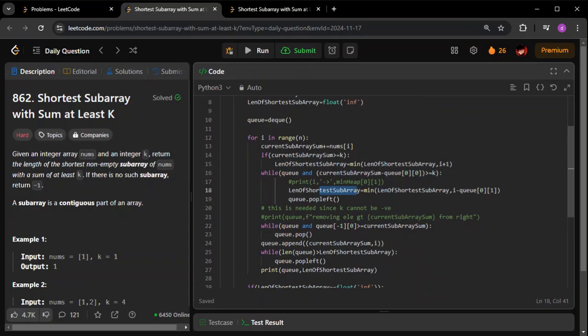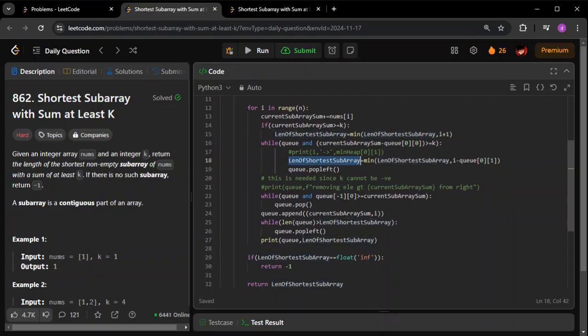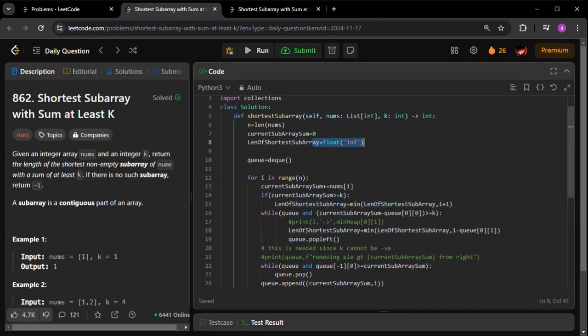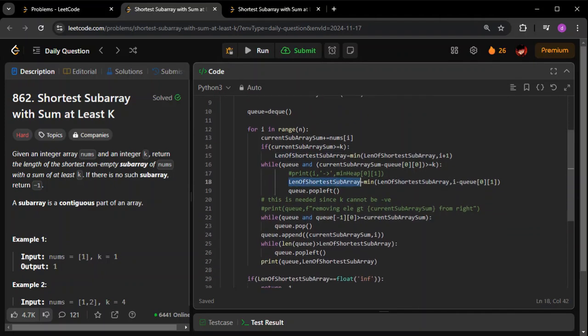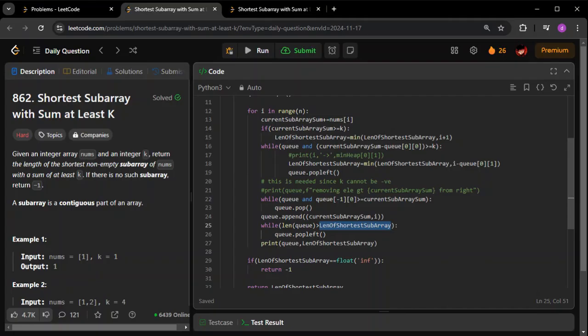The idea here is that the next answer could be smaller than 2, which is 1, right? So why keep extra elements? When I'm at the ith position, I should not have more than 2 elements previous to it. I should have only 2 elements previous to it. That is the reason why, initially it will be infinite, but once I have an answer, for any element, after appending this element, I will ensure that I only have this many elements left in my queue, so that I can do this operation for the next element.